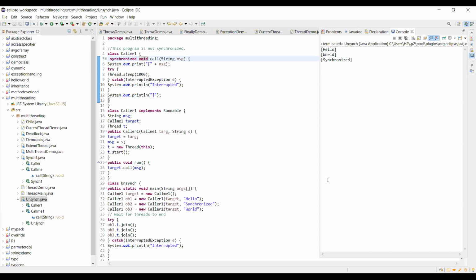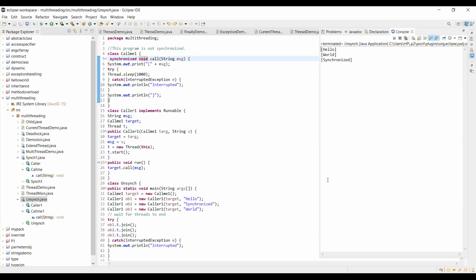This is not implicit. We have to make them synchronized by using the synchronized word, by making the resource synchronized, as well as by using a synchronized block. So these are the two ways.